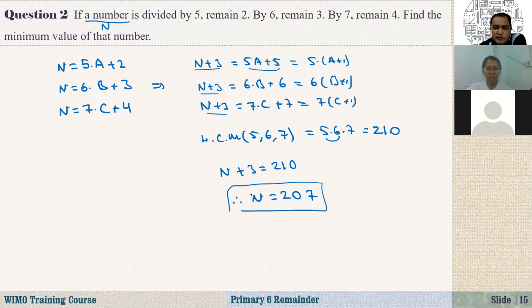Now, if you check this, if you divide 207 by 5, the remainder will be 2. Divide by 6, the remainder will be 3, because 204 is divisible by 6. And if you divide by 7, the remainder will be 4, because 203 is divisible by 7.